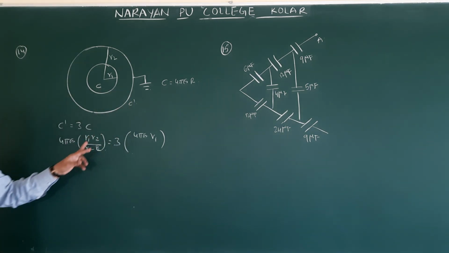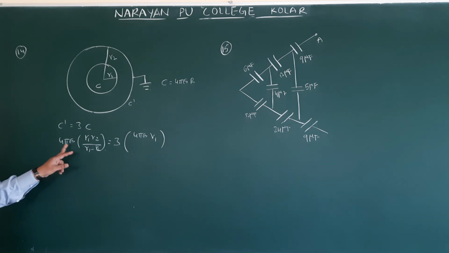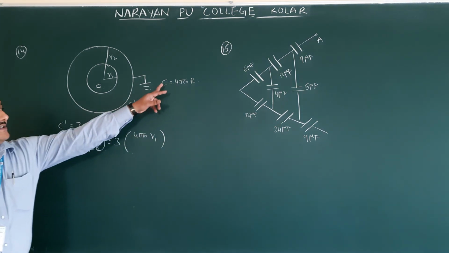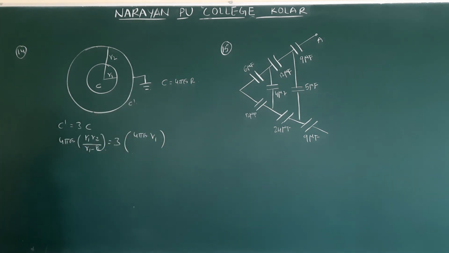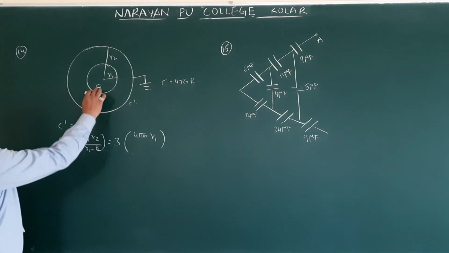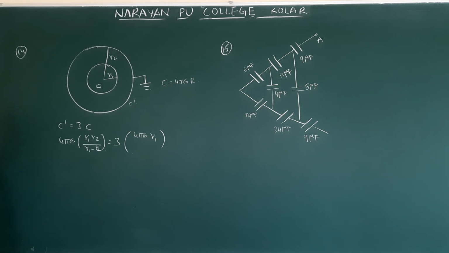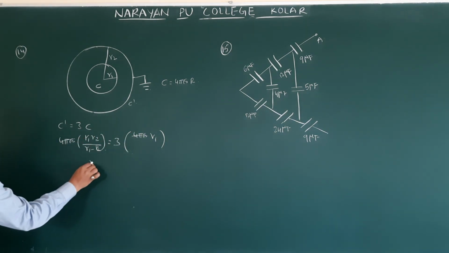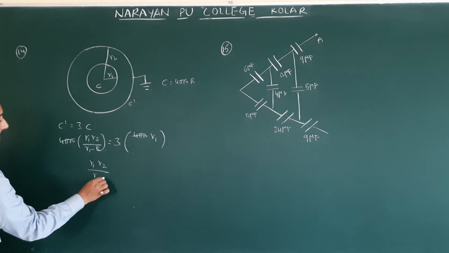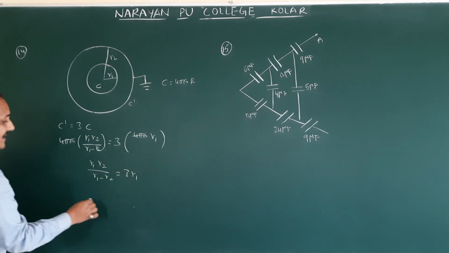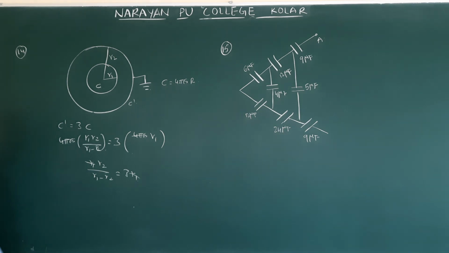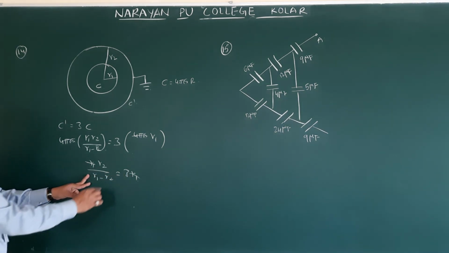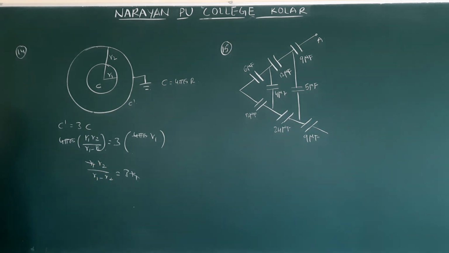This formula we got on page number 46: 4 pi epsilon naught R1 R2 by R1 minus R2, the capacitance of a spherical capacitor. They are asking the ratio of the radii, R1 is to R2 we have to find. 4 pi epsilon naught will be cancelled. So R1 R2 by R1 minus R2 equals 3 R1. R1 and R1 will be cancelled. Then the remaining R1 is to R2 we have to find.